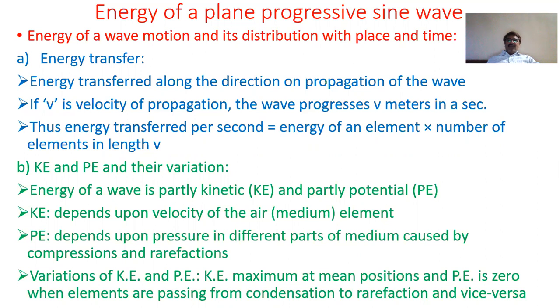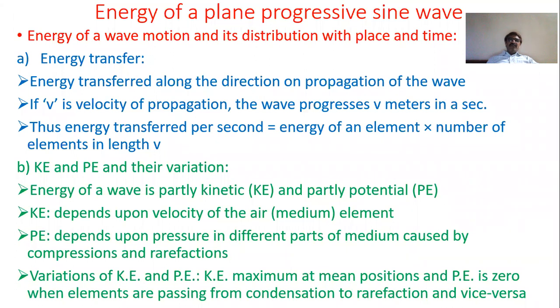Now, if a particle is performing simple harmonic motion, its velocity is maximum when it is passing through the mean position. And of course, at the mean position, it has a maximum amount of kinetic energy. On the other hand, when the particle is at one of the two extreme positions, its velocity is zero, and of course the kinetic energy of the particle is zero.